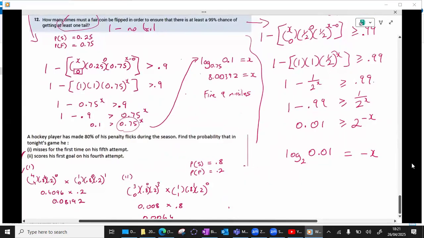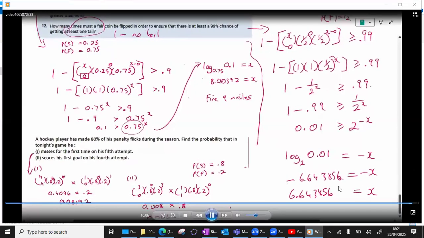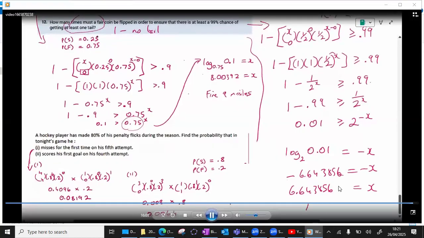So I'm going to do the log of 0.01. Under the on button, I'm going to do the log of 0.01 to the base of 2. Now the answer I get is minus 6.643856 is equal to minus x. Now they both have a minus, so for that reason, x is 6.64. So it says, how many times must a fair coin be flipped? So it would need to be flipped 7 times in order for us to ensure that we're getting this at least 99% of the time. Okay, so that's it. Hopefully that explains things.